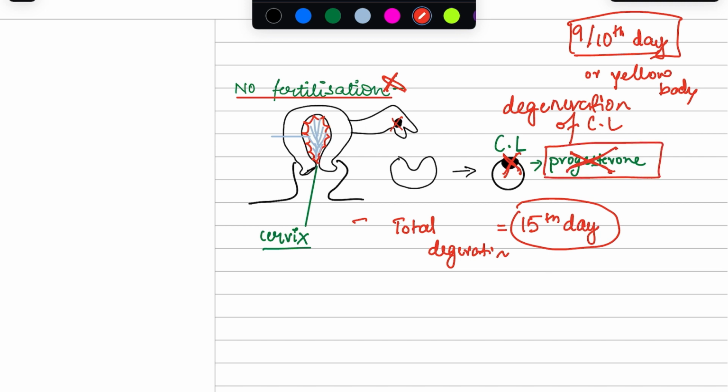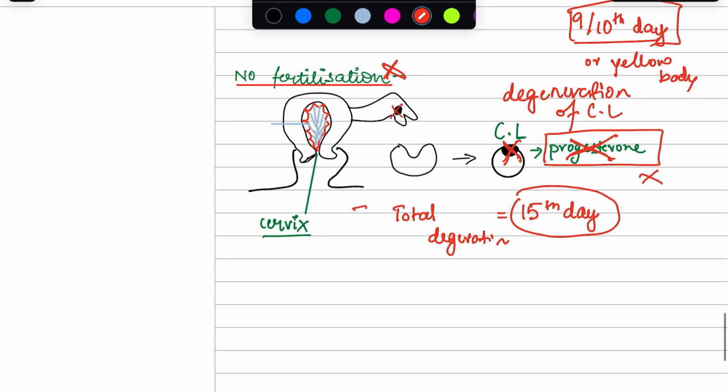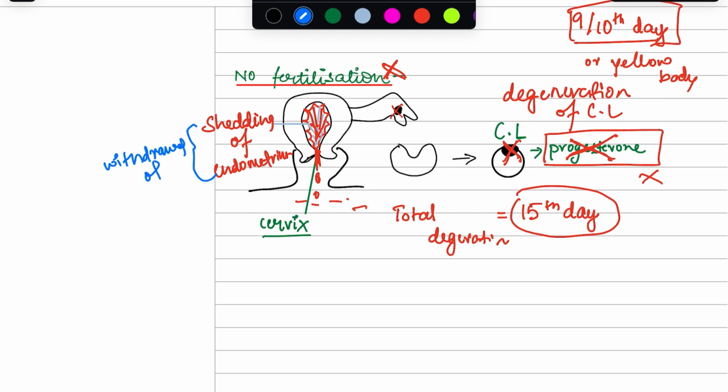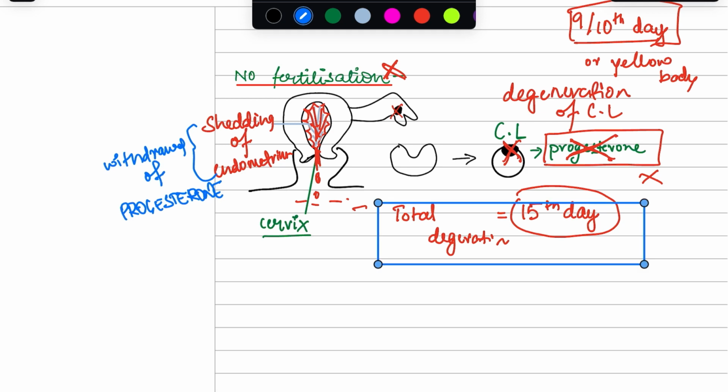So the supply of progesterone will be cut. Now this will lead to the shedding of the endometrium, right? This will cause the shedding and we will have menstruation. Okay, this causes shedding of endometrium. Why does this take place? It takes place due to withdrawal of progesterone. Okay, you have to remember this from this part, right? Because this is very important.